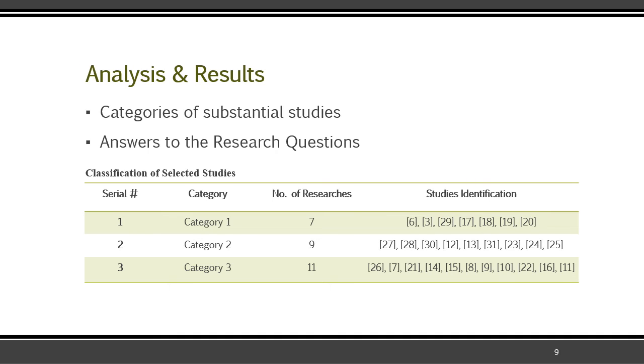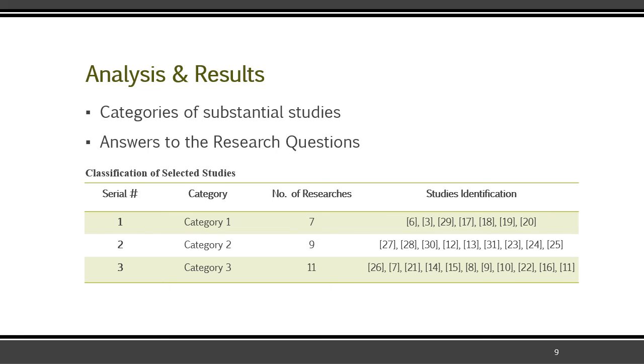As you remember, I put a note on the question slide that the questions are answered by dividing them into three categories. Here is a small table which is the classification of selected studies. Category 1 has seven researches, which are most relevant to question number 1. Likewise, category 2 and category 3 are related to question number 2 and question number 3. Category 2 has 9 researches, and category 3 has 11.